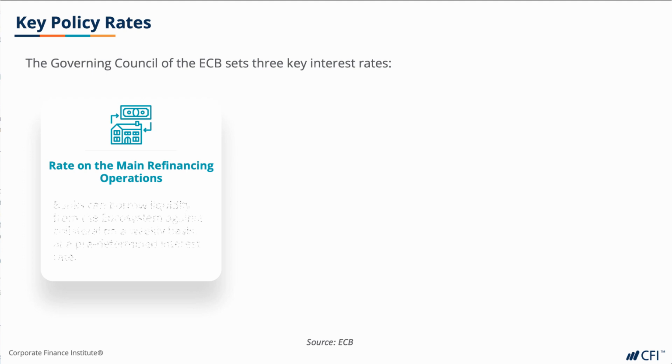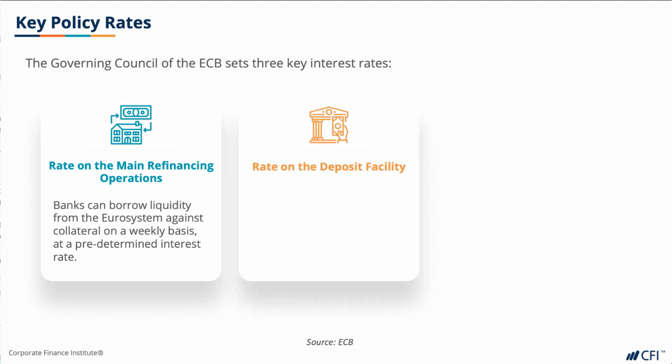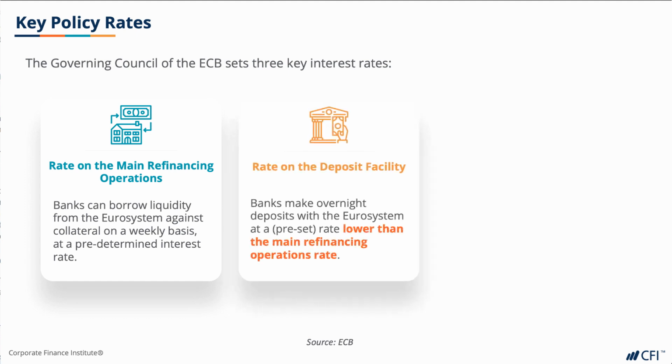In these operations, banks in the Eurozone can borrow liquidity from the Eurosystem by pledging collateral, and they can do this on a weekly basis. The rate on main refinancing operations is the interest rate that they would have to pay to borrow from this facility. The next rate is the rate on the deposit facility, which banks may use to make overnight deposits with the Eurosystem. This is also at a preset rate, and this rate is generally lower than the main refinancing operation rate.